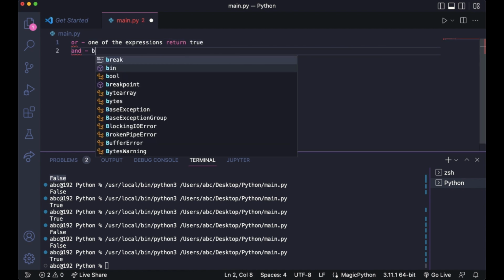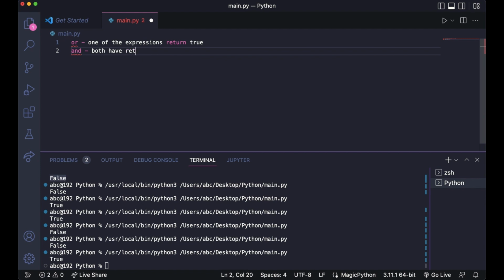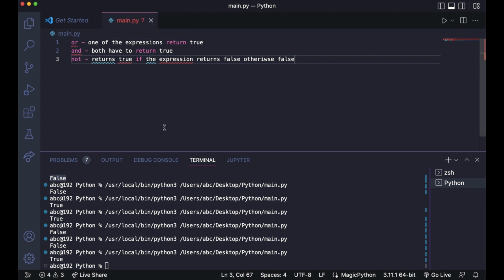AND requires both to return true. And NOT returns true if the expression returns false, otherwise it will return false. So these are the logical operators in Python.